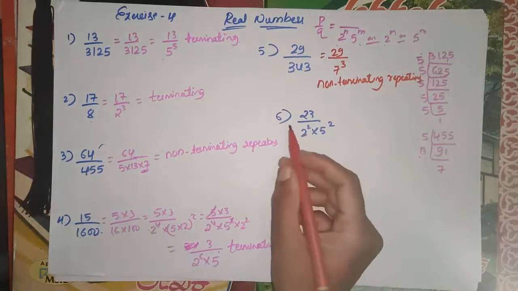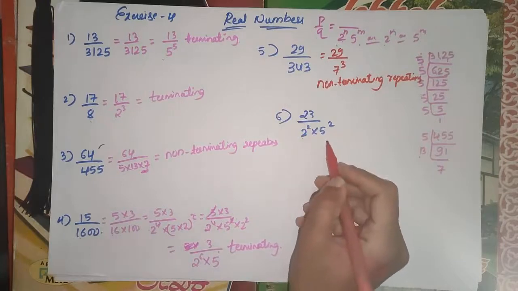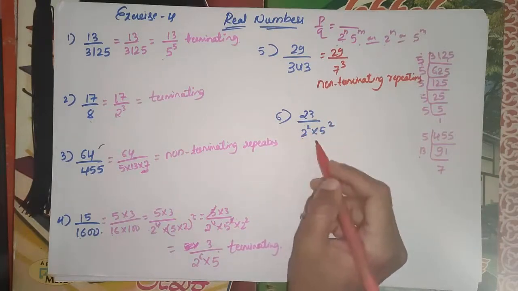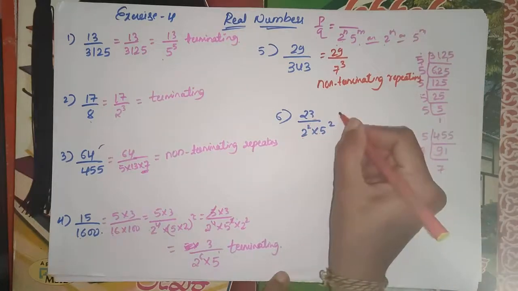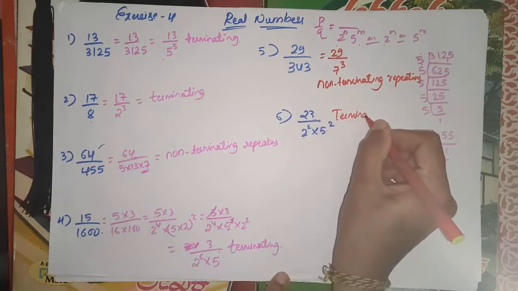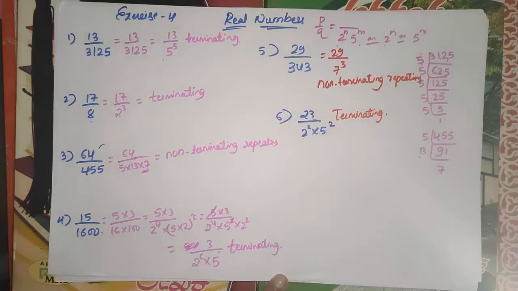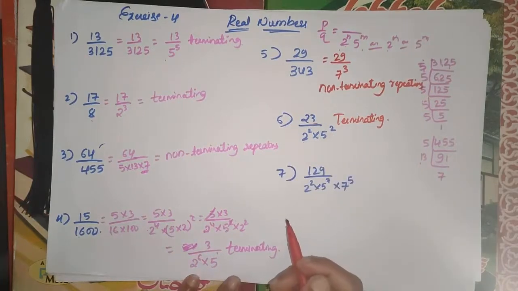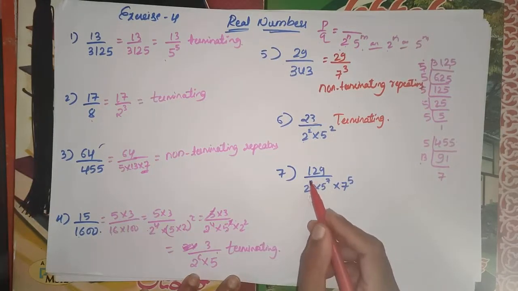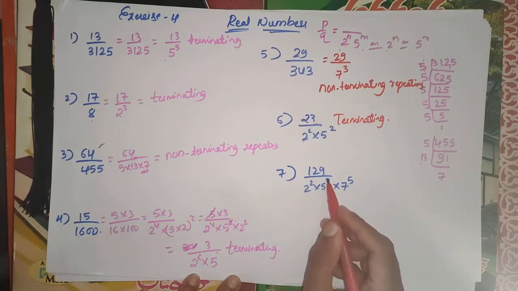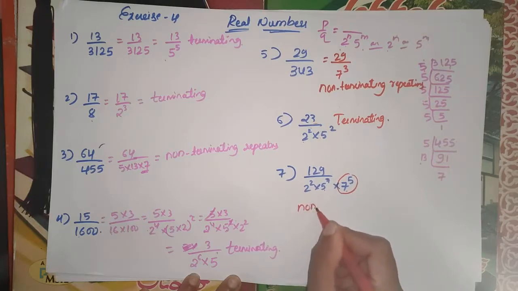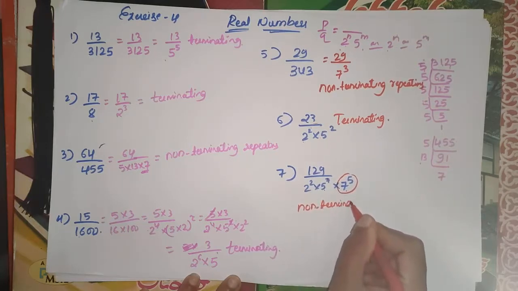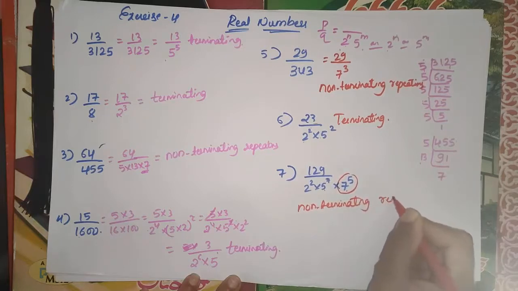So in the sixth question, 23 divided by 2 square into 5 square. So this is also in the form of 2 to the power of n, 5 to the power of m. So then it is automatically terminating. The 7th question has the denominator 2 square into 5 to the power 7 into 7. So here it has 7, which means it is non-terminating and repeating.